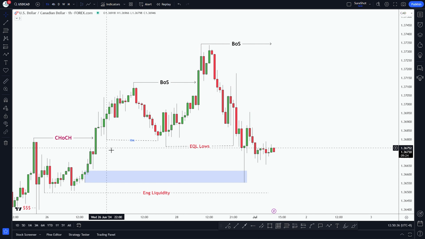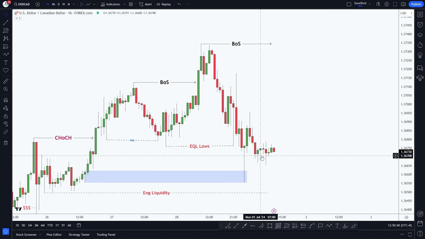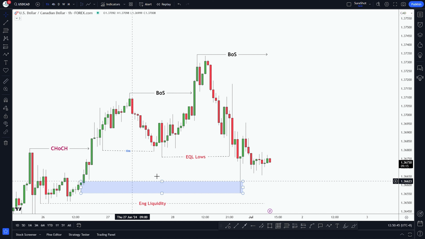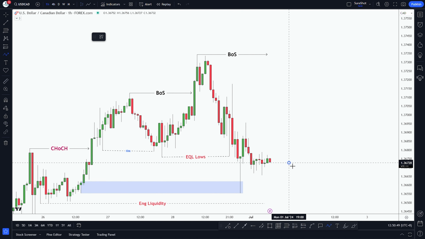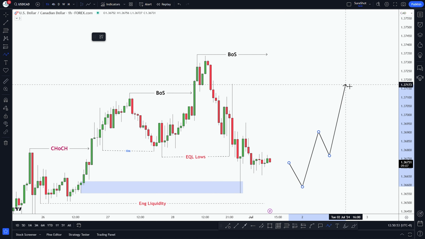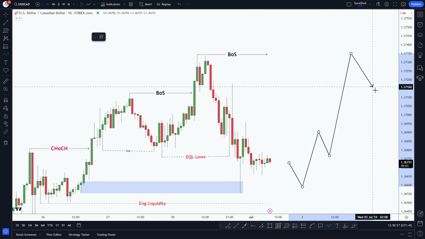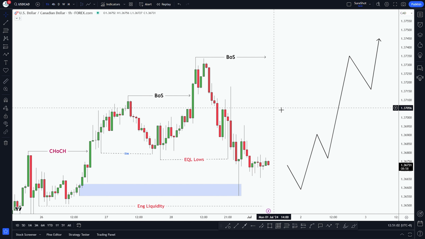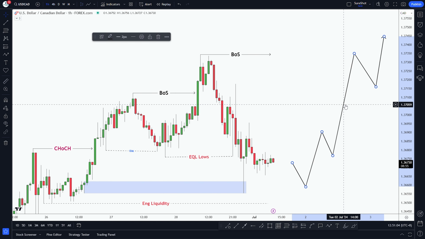Because this whole bearish move was a pullback of this bullish leg, reacting from this order block, expecting continuation is valid. As this is Monday, we can expect an inducement to the downside and only then can we aim for the swing high point. That's all for our USDCAD forecast for the week.